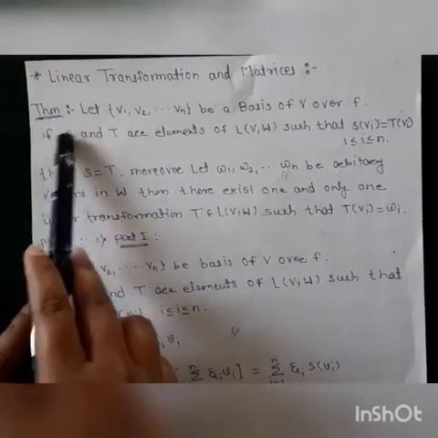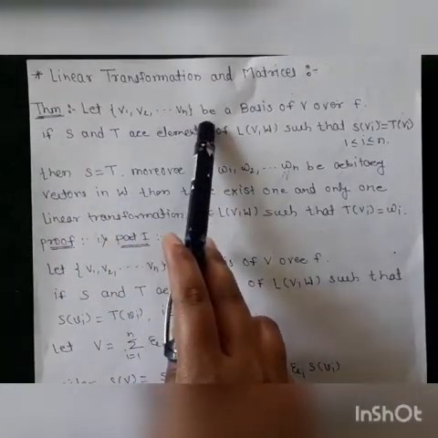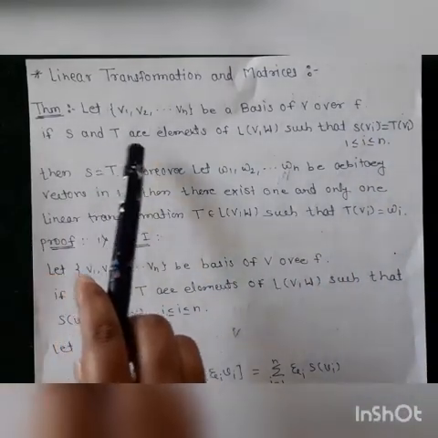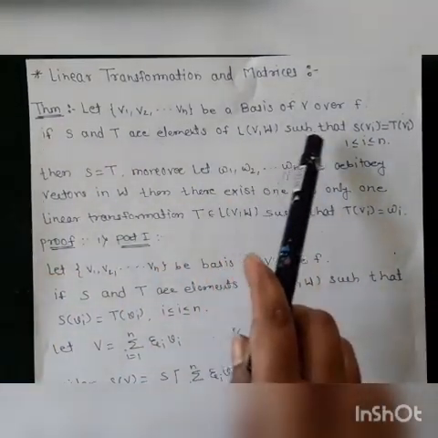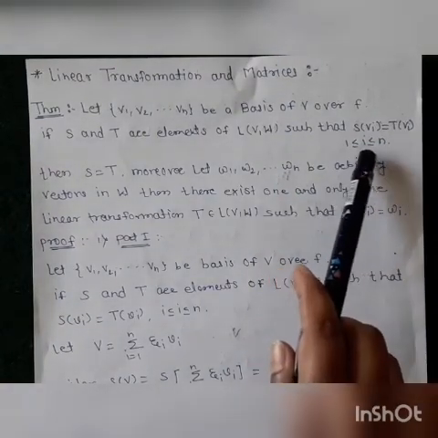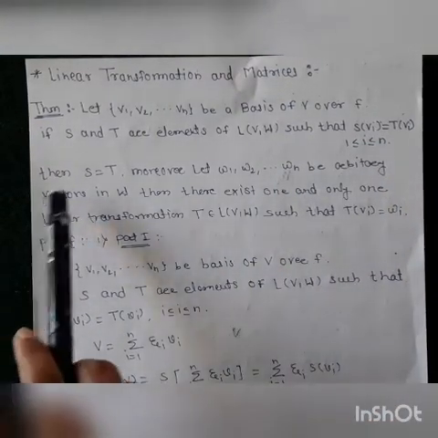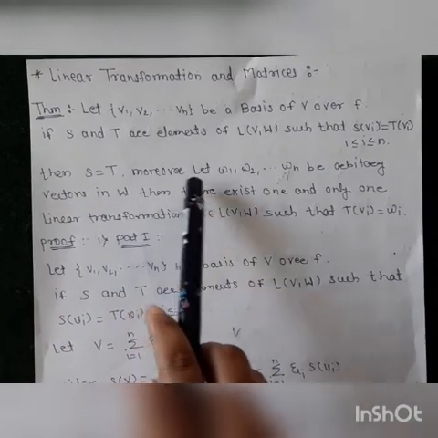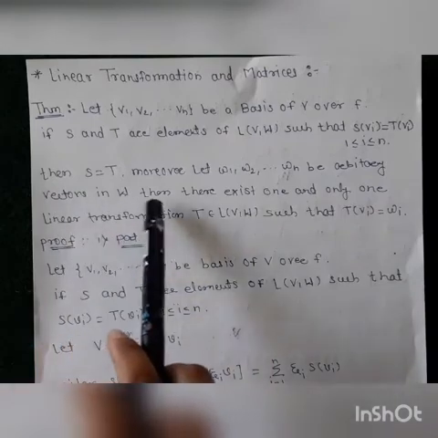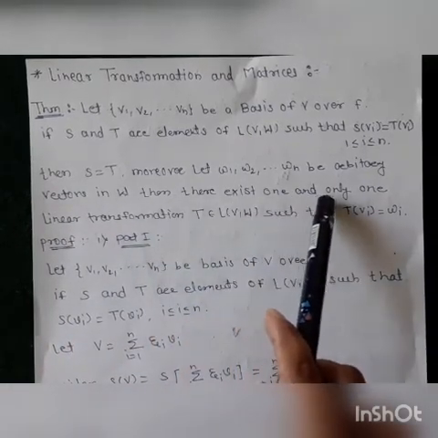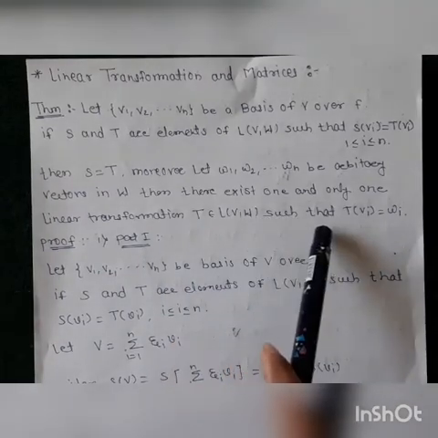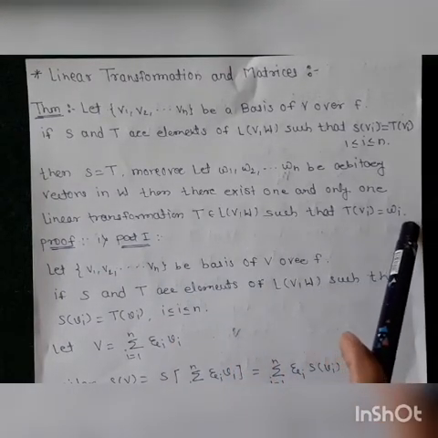So the statement is: let v1, v2, ..., vn be a basis of V over F. If S and T are elements of L(V, W) such that S(vi) = T(vi) for 1 ≤ i ≤ n, then S = T. Moreover, let w1, w2, up to wn be arbitrary vectors in W, then there exists one and only one linear transformation T belonging to L(V, W) such that T(vi) = wi.